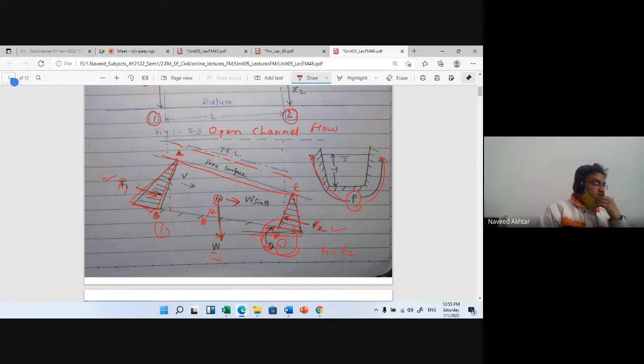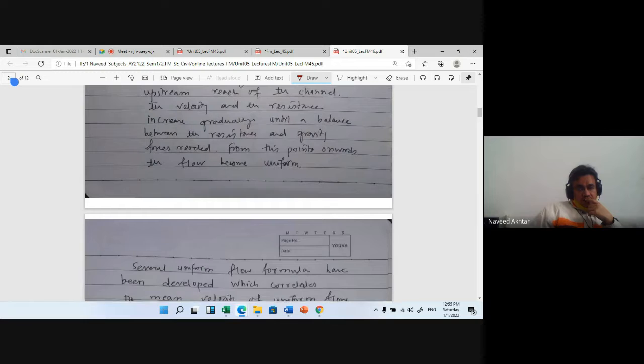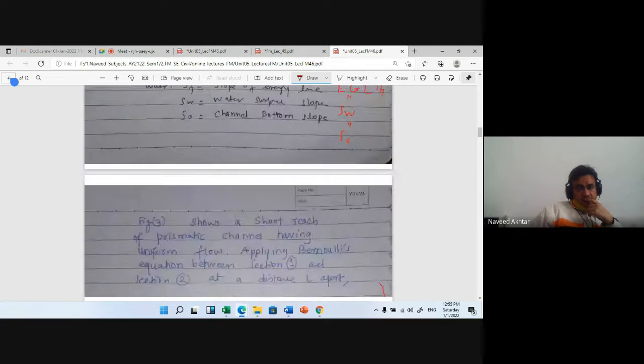If P is the wetted perimeter of the channel and tau 0 is the average shear stress at the channel boundary, the total resistance to flow will be P L tau 0. So here you can see that we are coming to this.